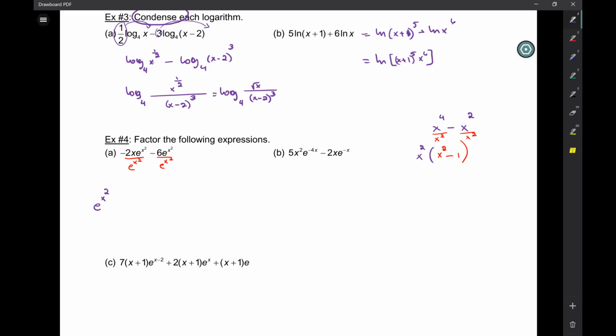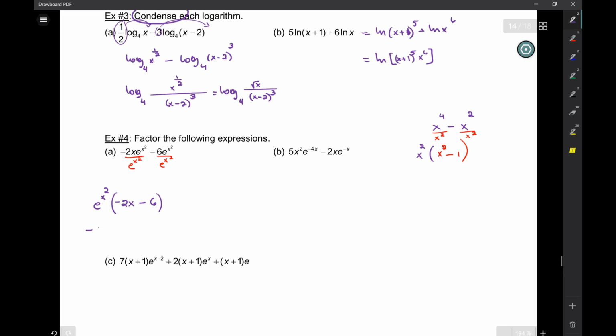You can. I wanted to do that later because I just wanted to factor out the e to the x squared right now. We are going to do it though. Okay. All right. So if you factor out an e to the x squared, from here I get negative 2x. From here I get a minus 6. Right. Now we're going to take out an additional negative 2. So negative 2 e to the x squared times x plus 3. When we're doing this, we would take out the negative 2 from the beginning, right? But here I just wanted us to get some practice with e first.